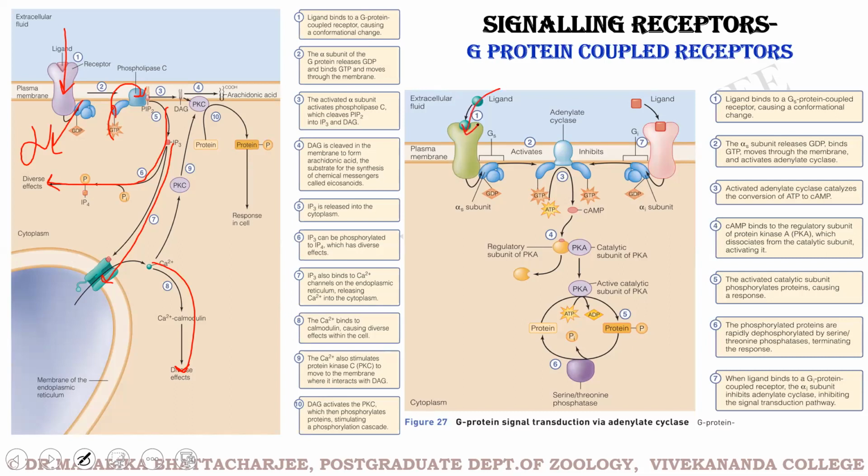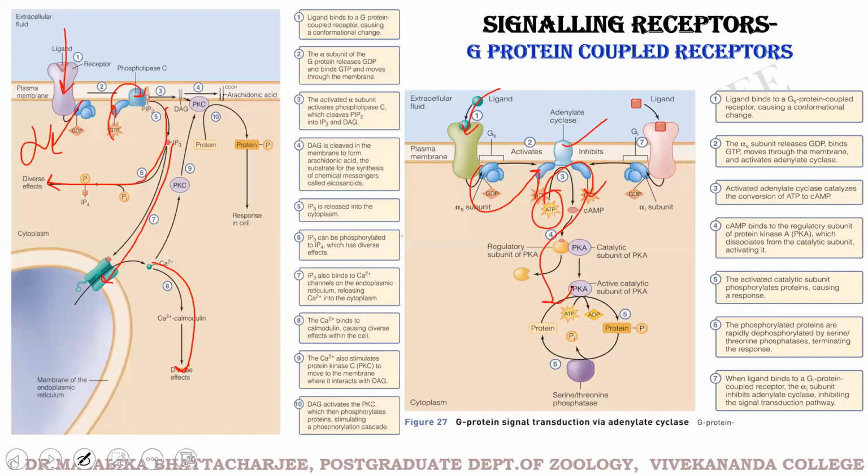Or again, similarly, a ligand binds to a receptor, the G protein is activated, the alpha subunit exchanges GDP for GTP, and this time it activates an enzyme, adenylate cyclase. Adenylate cyclase converts adenosine triphosphate to cyclic adenosine monophosphate, and this again starts another pathway of signal transduction.